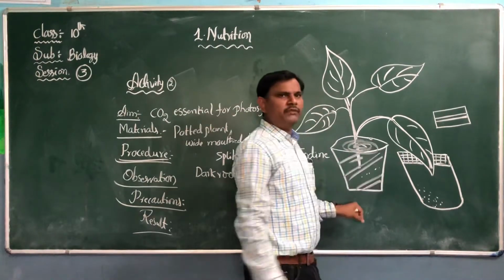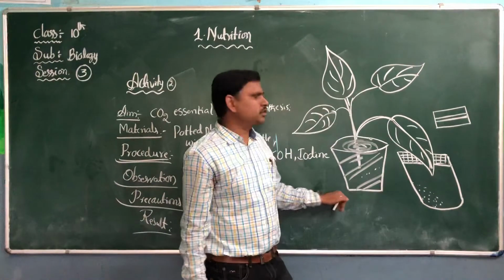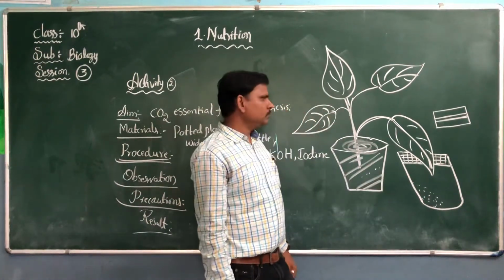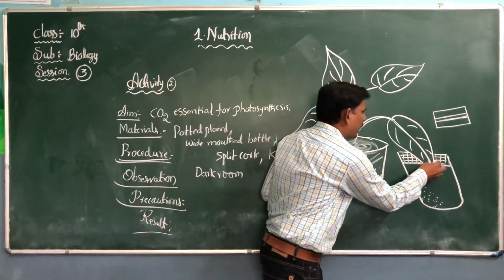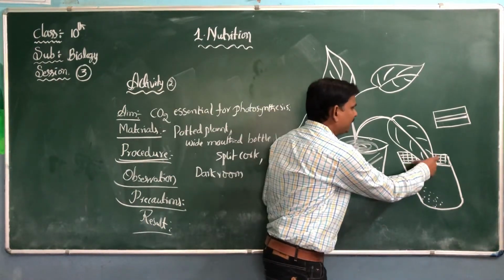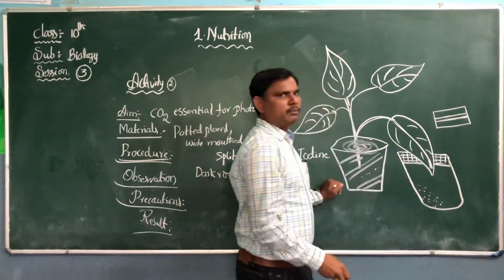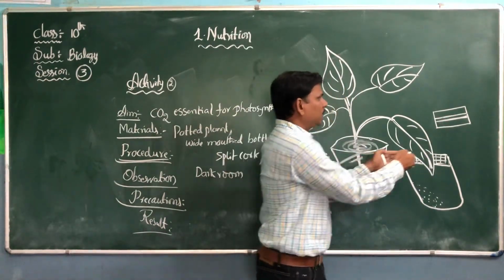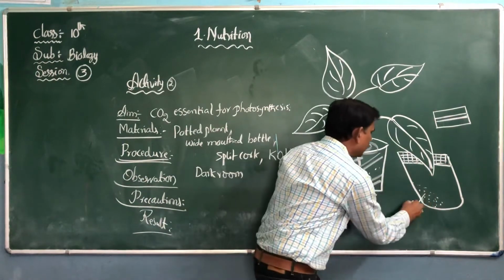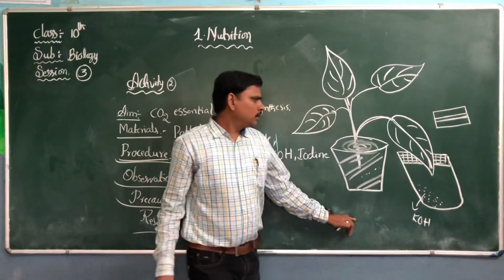Before inserting the leaf into the wide mouthed bottle, we should take potassium hydroxide solution into the bottle. After inserting the leaf into the bottle, we should apply grease or Vaseline to the split cork or wide mouthed bottle, because no gases should enter into the bottle.